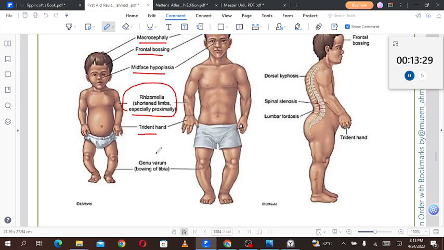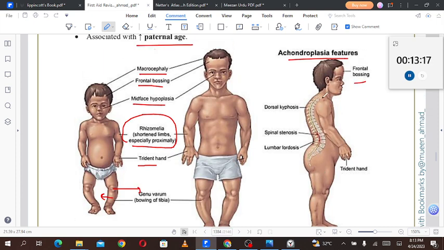And then we have genu varum. We have seen genu varum, in which the lower limb is adducted. The lower limb is moved inside, and the knees are moved outside. So that is genu varum, bowing of the tibia. Then there will be frontal bossing and dorsal kyphosis. Kyphosis means exaggerated thoracic curvature. Spinal stenosis will be seen, and we have seen the manifestations of that.